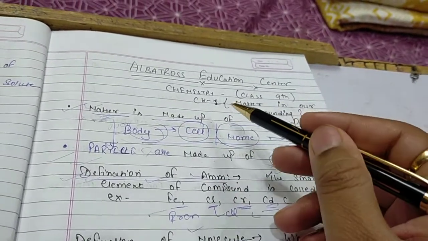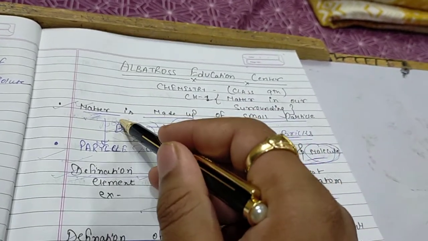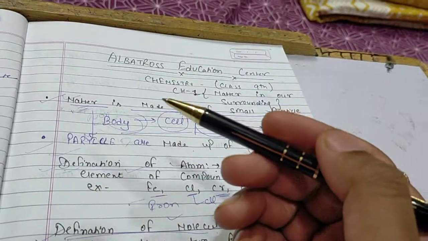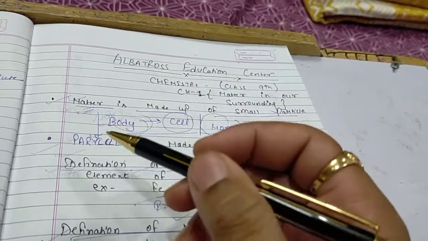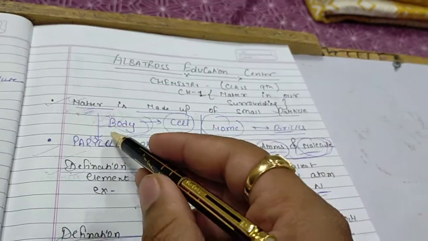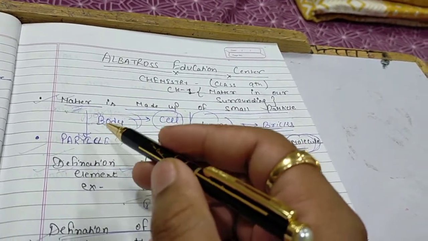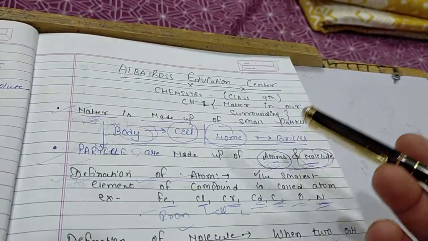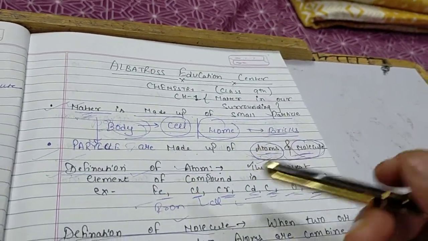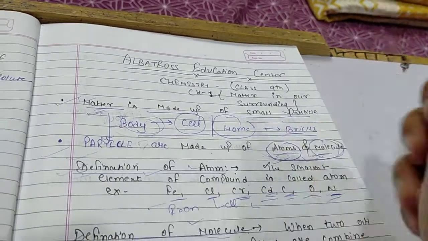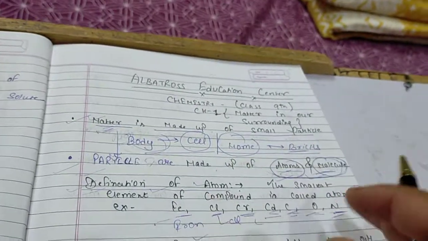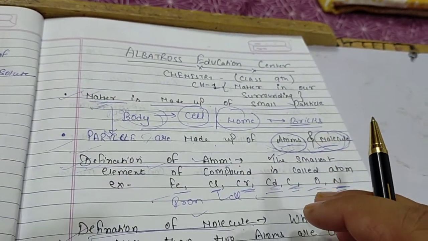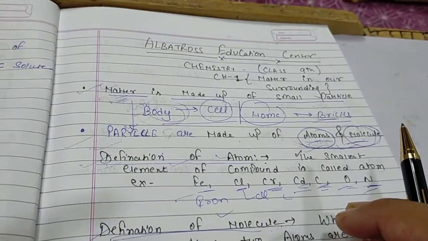So basically in the previous part we discussed the definition of matter, the definition of non-matter and the definition of particles. Now we will discuss more about matter and particles. As I told you in the previous lecture, matter is something which occupies space and has some mass. Example: this pen, this notebook, my phone, your phone on which you are seeing my video, that study table, everything is matter. While what is non-matter? That which doesn't occupy any space and doesn't have any mass is called non-matter.